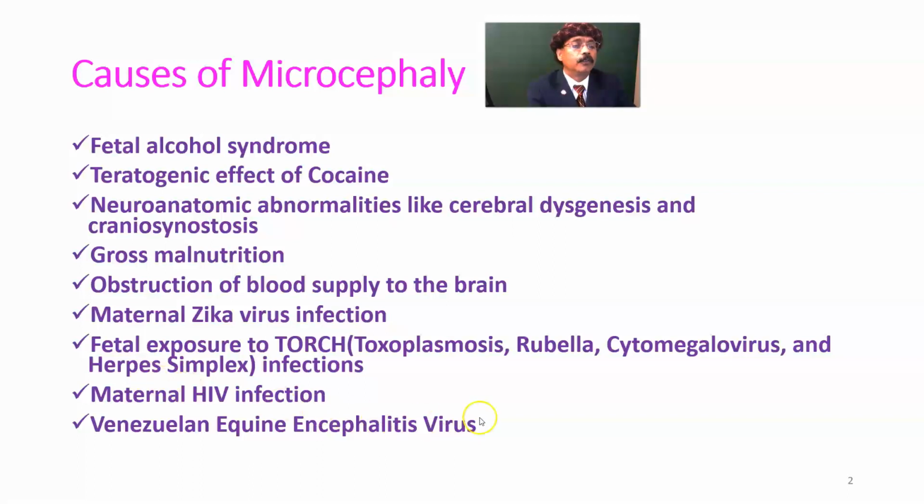So the TORCH infections are all associated with microcephaly, a small head circumference of the newborn baby. Maternal HIV infection may lead to microcephaly in the baby. Venezuelan equine encephalitis virus may cause microcephaly in a number of cases.